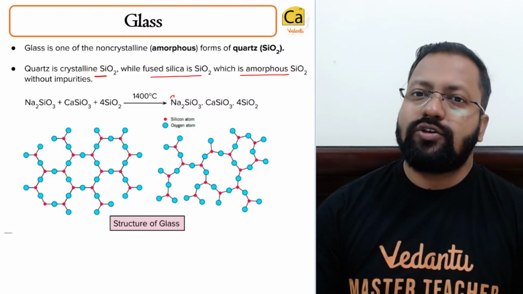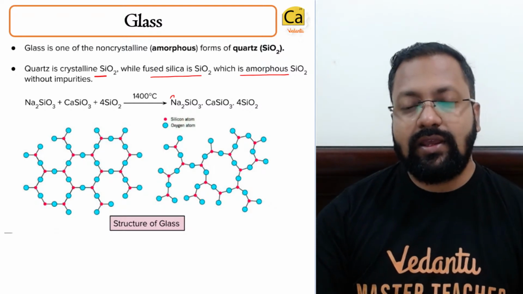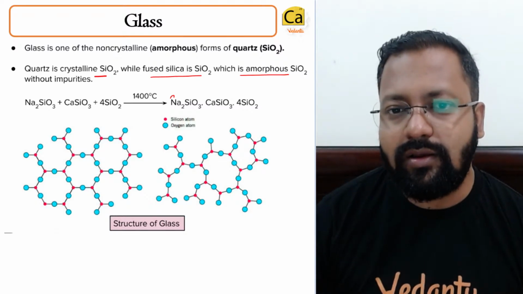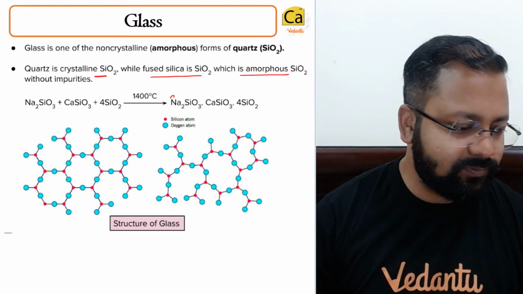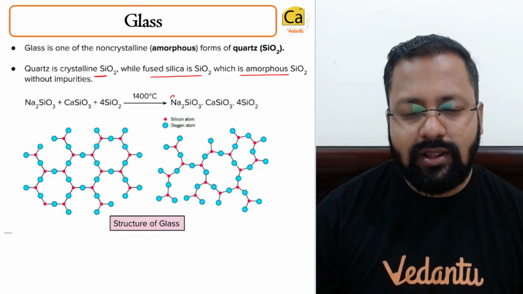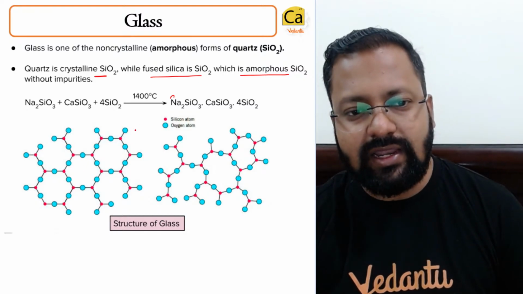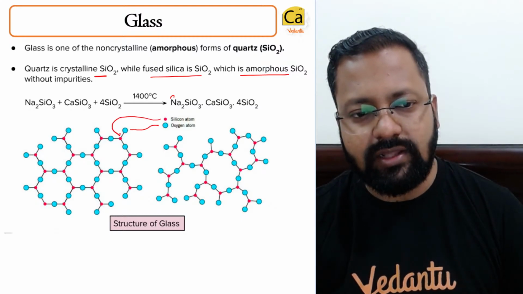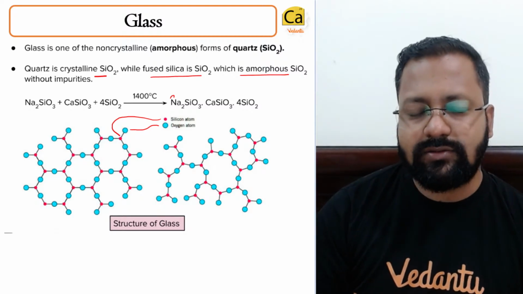Glass is prepared by utilizing silica and sodium carbonate, mixing many things together. We can make coloured glasses as well. Just remember that these are the oxygen atoms and these red dots are the silicon atoms if we look at the structure of glass.